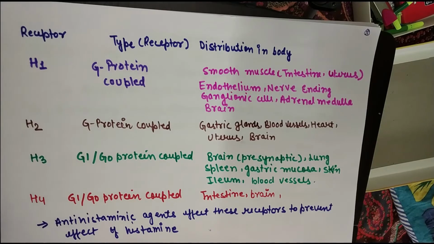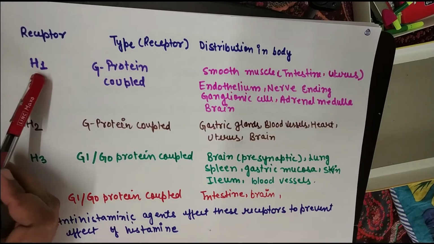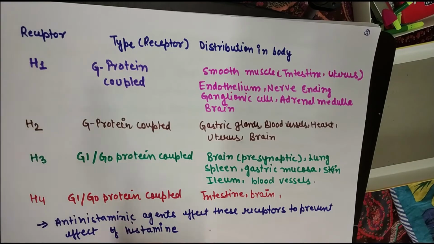So basically this explains how many types of histaminic receptors there are, what their nature is, and where they are found in the body. Here you can see the H1 receptor. It is a G protein coupled receptor. It is present in smooth muscles of intestine and uterus. It is also present in endothelium, nerve ending, ganglionic cell and adrenal medulla of brain. So these are the sites where the H1 receptor is present.